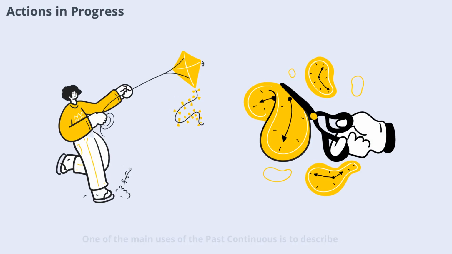One of the main uses of the past continuous is to describe actions that were in progress at a specific time in the past. For example, "I was reading a book at 9 p.m. yesterday." This means that at exactly 9 p.m. the action of reading was happening. Another example: "They were playing football at noon." The focus is on what was happening at that moment, not on when it started or finished. This helps listeners imagine the scene as it was unfolding.